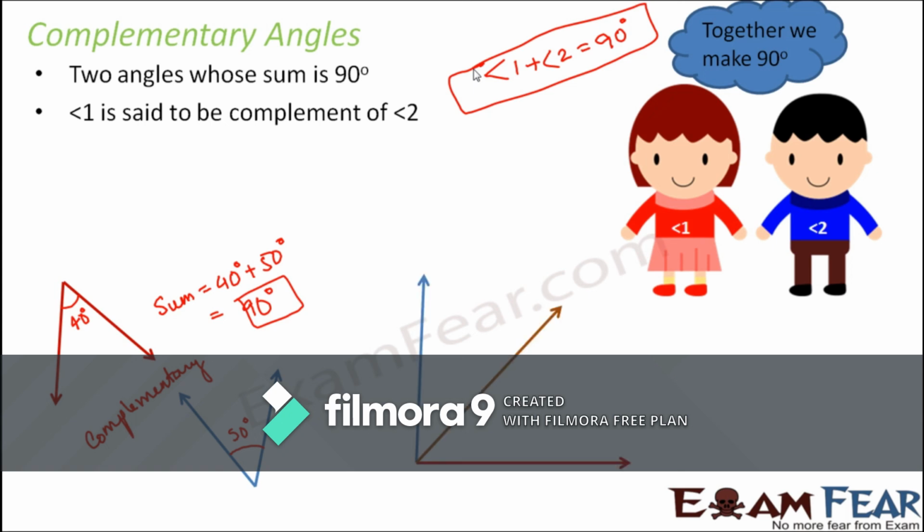Now again, it is also not necessary that these two angles need to be completely separate angles. Let us look at this scenario. Let's say this is angle 1, and this is angle 2. Let's say the value of angle 1 is 60 degrees and the value of angle 2 is 30 degrees. So in this case, angle 1 and angle 2 are also complements of each other. So these are also examples of complementary angles. It doesn't matter where the angles are located. If their sum is equal to 90 degrees, then they are complementary angles.